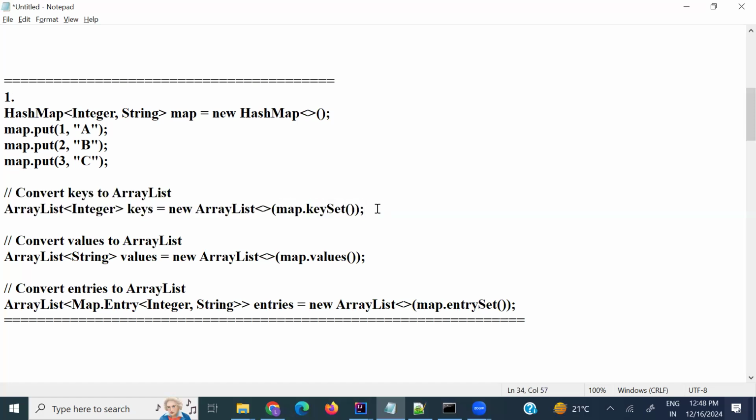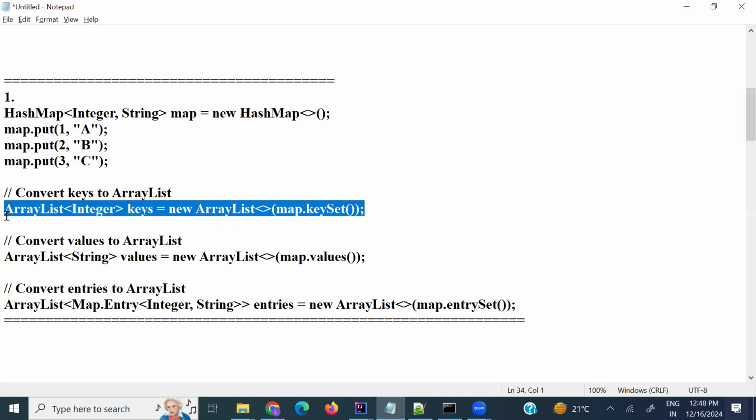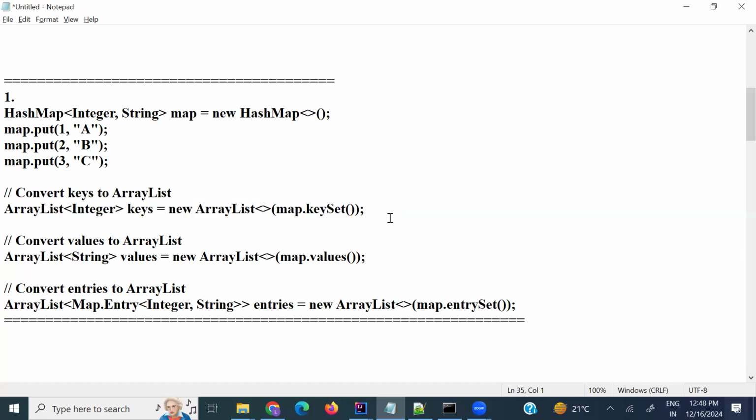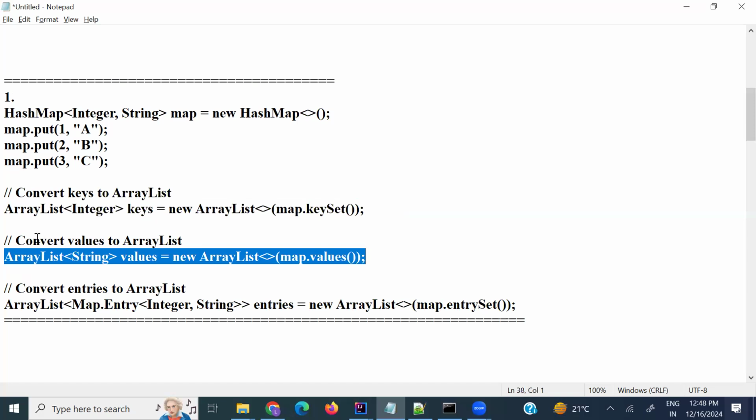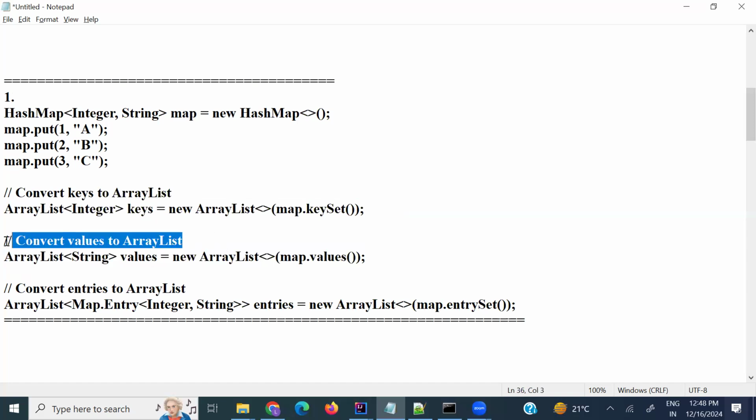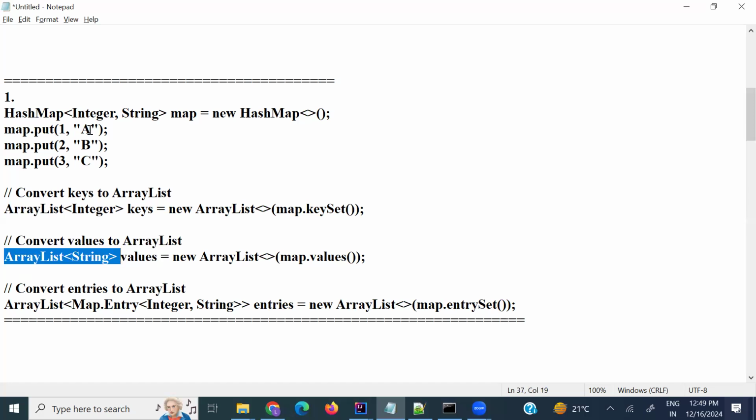Simply you can write this one line of code to get the keys. The second one converts the values from the hash map to an array list: ArrayList<String> values, where String is the data type of the values, equals new ArrayList with map.values(). This method gets the values from the hash map.